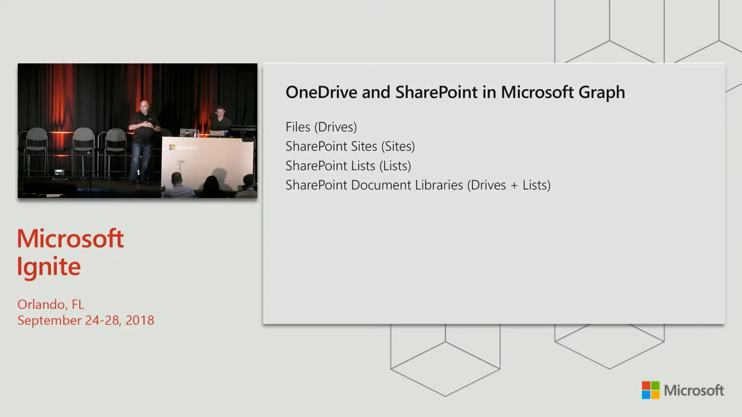So OneDrive and SharePoint and Graph really boil down to four components. You have files, which live in drives. If you have your OneDrive for Business, that's a drive. Anywhere you've got a file, it's a drive. If it's attached to a team, if it's attached to a modern Office 365 group, it's all going to be in the drive. And so when you're looking at the reference documentation, drive is what you're looking for when you're doing files things.